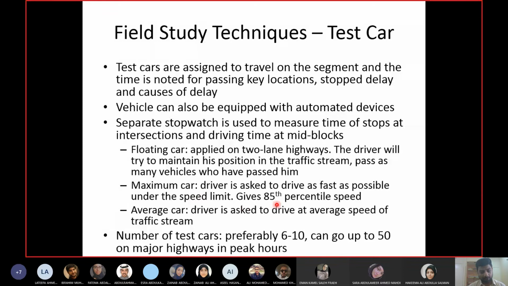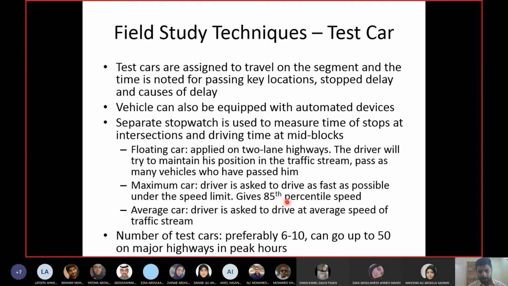the 85th percentile speed. Now what is a percentile? I already gave the definition earlier. It is the maximum limit for a specific percentage of the driver population. So when we say 85th percentile, that means the maximum limit for 85% of drivers. So for the maximum car technique, if you find the speed to be 100 kilometers per hour, you will take it as the speed for 85% of drivers, meaning 85% of drivers are driving at or below 100 kilometers per hour.